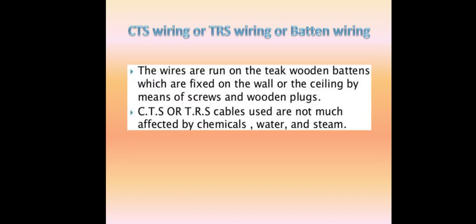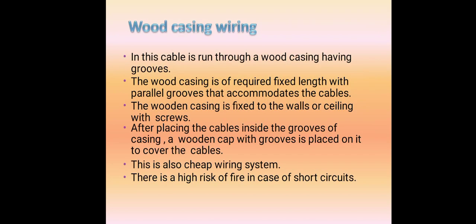Batten wiring is nothing but wires run on thick wooden battens which are fixed on the wall or the ceiling by means of screws and wooden plugs. CTS or TRS cables used are not much affected by chemicals, water and steam. You can see the diagram of wood casing wiring. So wood casing wiring is a cable run through the wood casing having grooves.